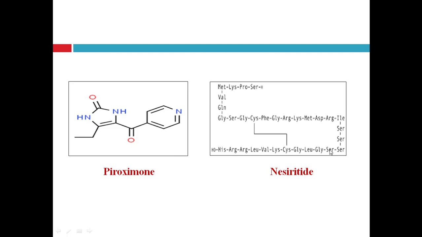This one is nesiritide, a glycopeptide which contains 32 amino acids. These are serine, proline, lysine, methionine, valine, glycine. These are all different amino acids in the 32-amino-acid glycopeptide nesiritide. It is a miscellaneous class of cardiotonic agents.